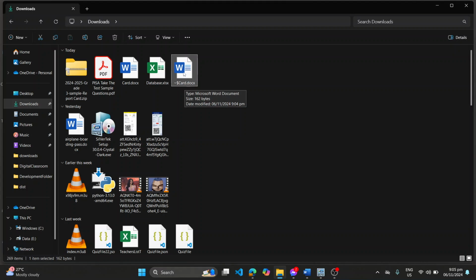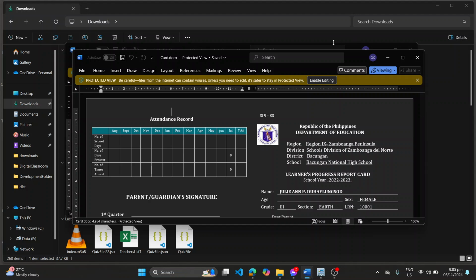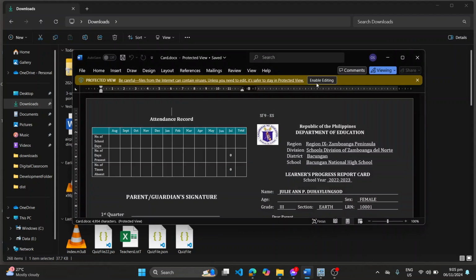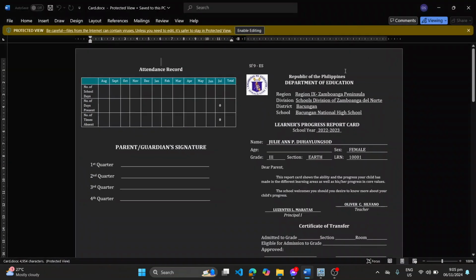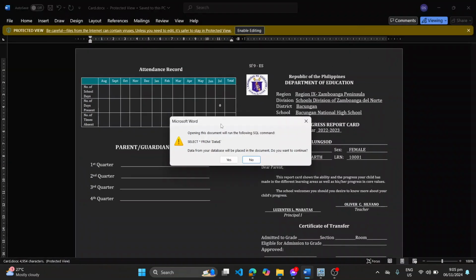Okay, we'll delete that card file. Now we'll try to open this card.docx, and then after that I'm just going to close this one. Just click save. Okay, and then I will try to maximize this one and then click enable editing. It will pop up, or it will show us a message that we have a problem in opening our database.